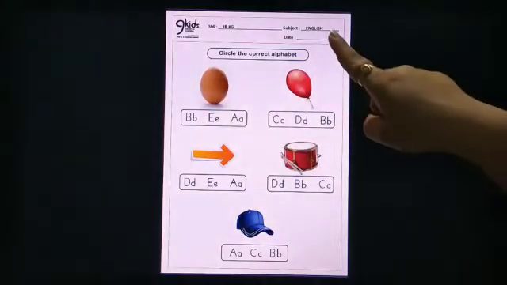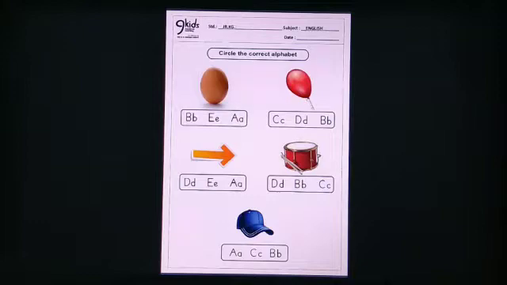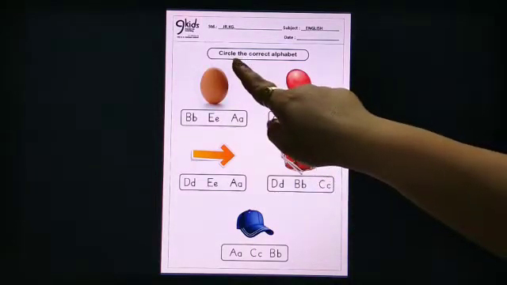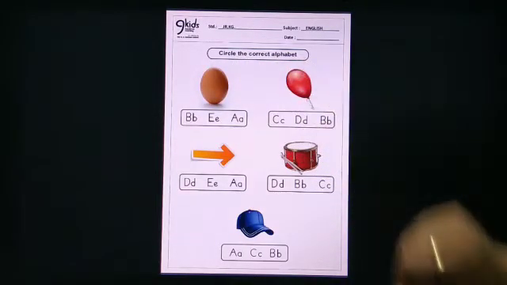As we are going for a short break, we are giving you revision worksheets for your practice. So, now I will explain them to you. Here is the worksheet of English. In this worksheet, you will circle the correct alphabet.